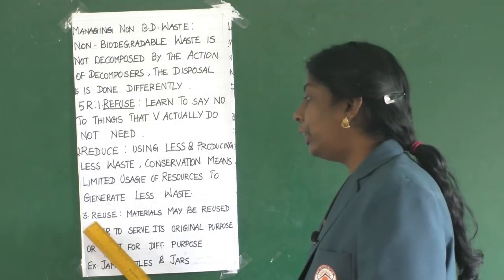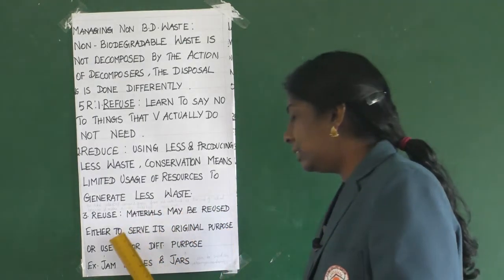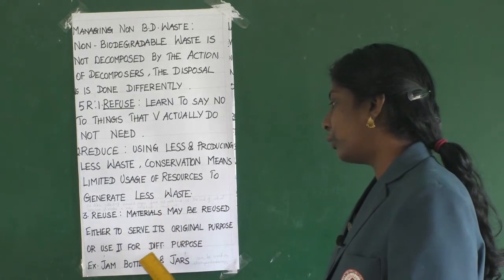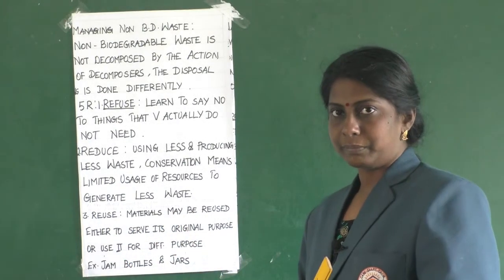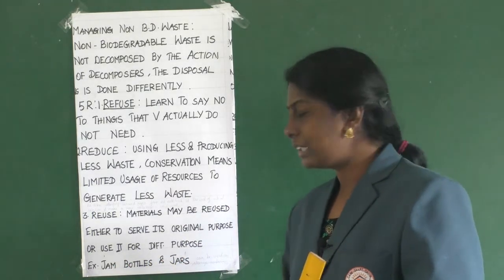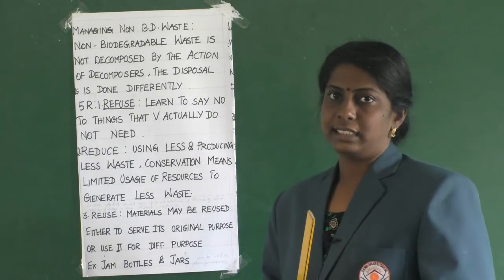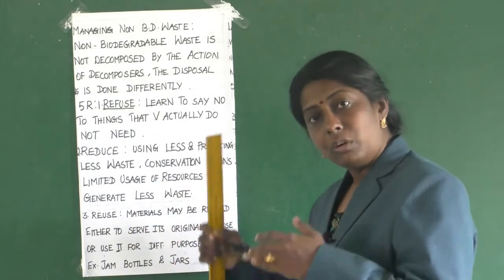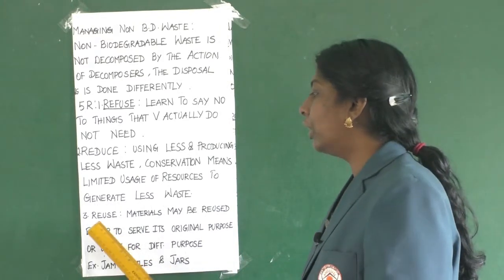Clear? Then reuse. Third thing is about reuse. Materials may be reused either to serve their original purpose or used for a different purpose. For example, jam bottles and jars. They can be used as storage containers. So, apart from storing jam, they can also be reused to store any other thing, isn't it? Yes, that's what reuse.